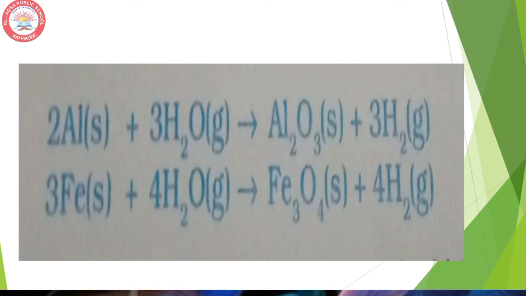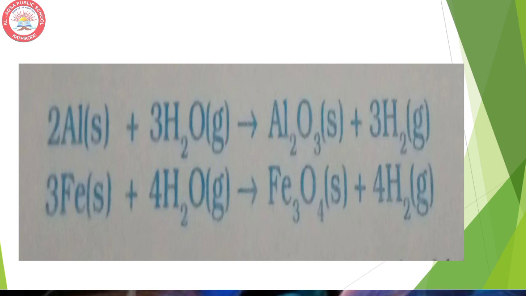Now the next one. In the equations, first one is aluminium, second one is iron. Both react with water, but in the bracket you can see the physical state of water. Which is the physical state there? Yes, it is the gaseous state.